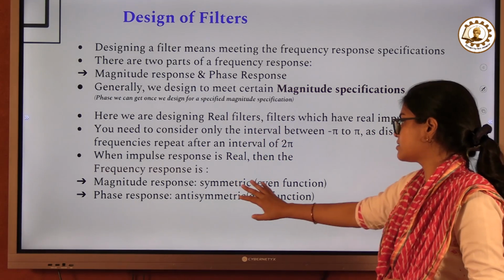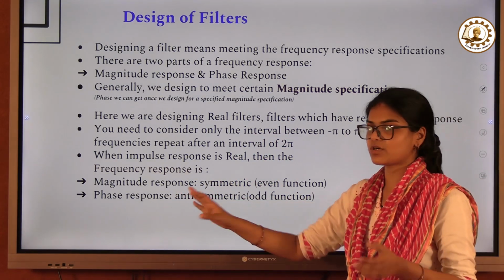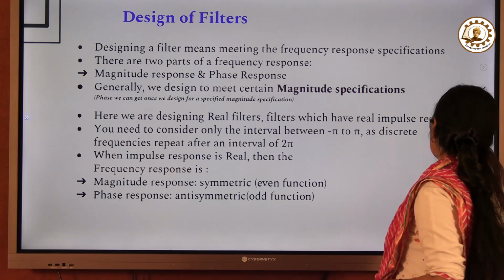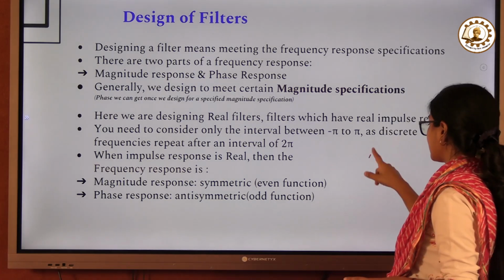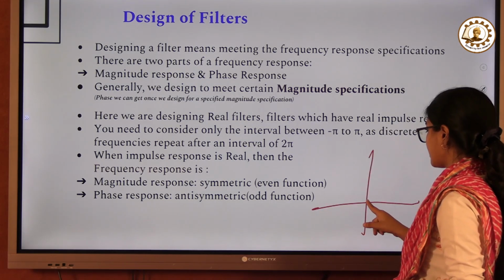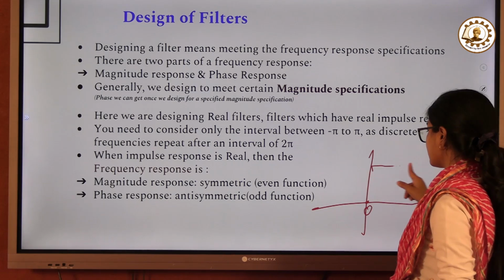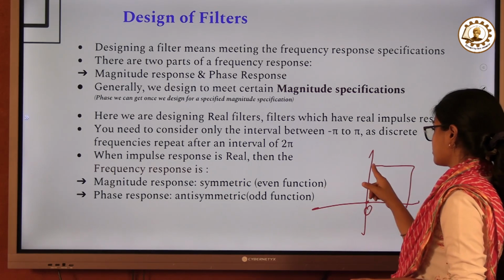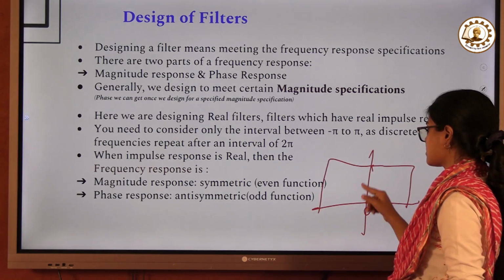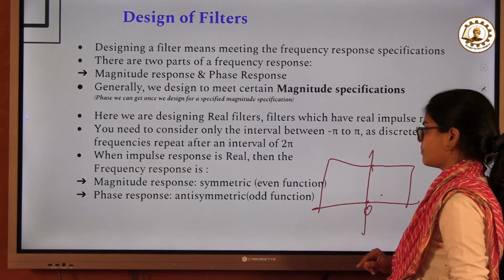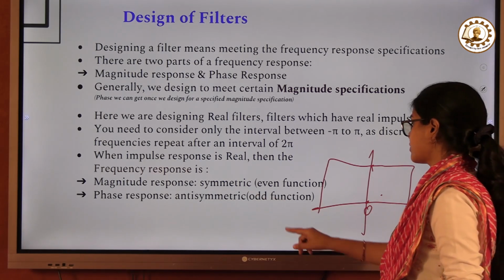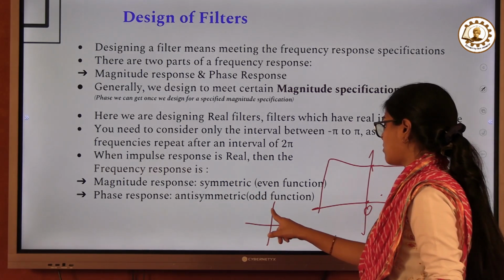You know that a real filter will have a magnitude response which is symmetric. What does it mean to say symmetric? Suppose it is symmetric about the point 0. The way it looks on this side, the same way it is going to look on the other side. This is called symmetric about point equals 0. And the phase response is going to be antisymmetric, that is, an odd function.